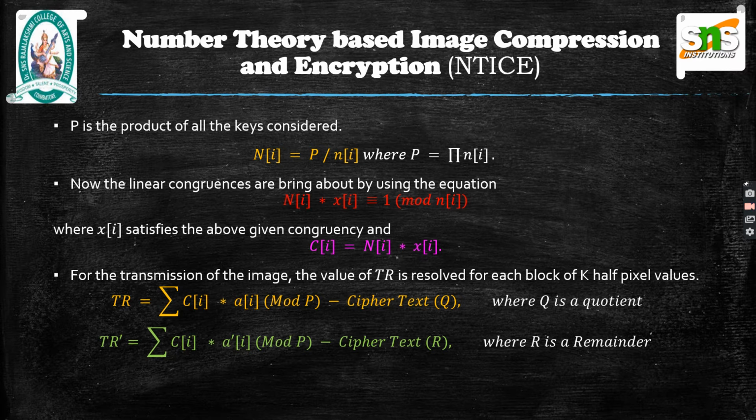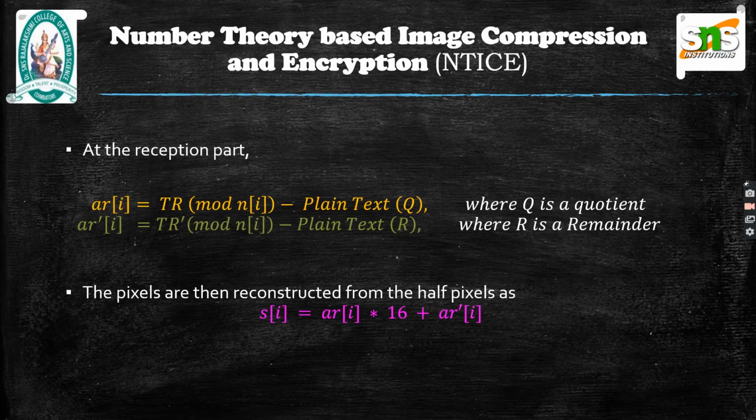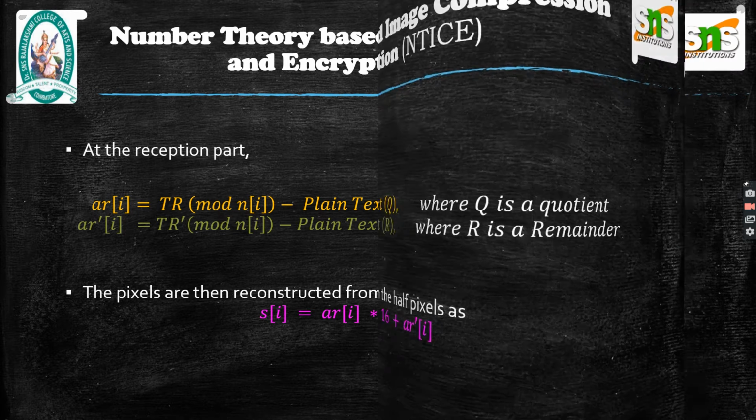For the transmission of images, the value of Tr is resolved for each block of k pixel values. This is the important step of the algorithm as it ensures simultaneous encryption and compression. At the reception part, the k half pixel values are generated from the single value of Tr and Tr dash. Again, in the receiver part, the same process is repeated in the reverse order. That is to say, the encryption is done as the decryption and the compression is done as the decompression simultaneously with the respective key. Also, the pixels are then reconstructed from the half pixels.